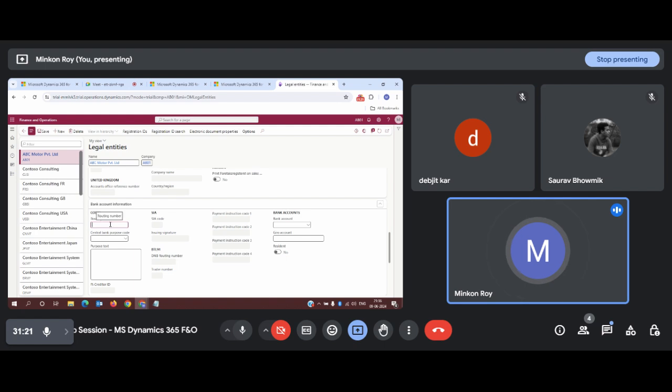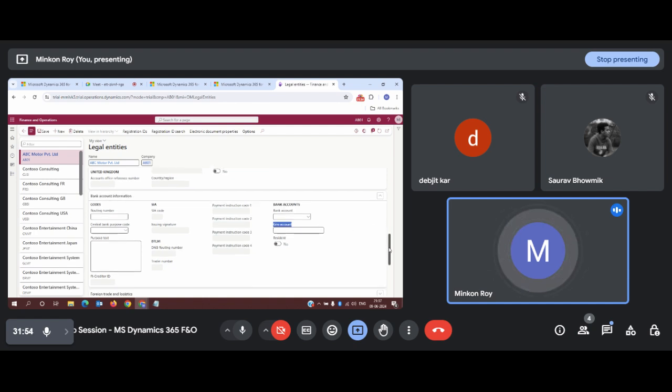Now, in this first step, we can give some information that is related to the bank only. So the routing number, central bank purpose code, and the rest, the bank account, zero account. Zero account is something very specific to the country, that is, US based. If it is India, there will be some options which will be disabled for us, which in fact will not be visible on this page. Since this is US based, all the bank information required for a US entity to run will be available here.